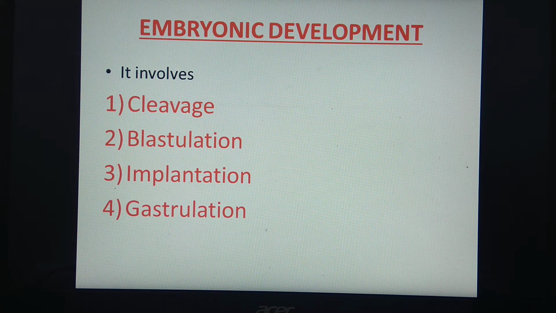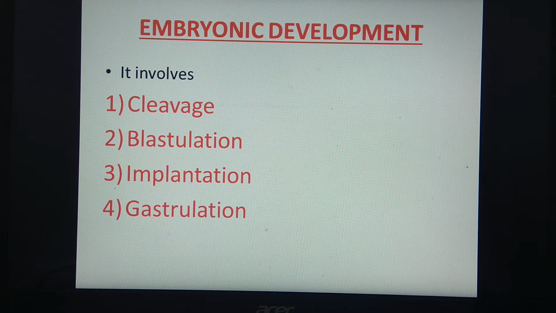And secondly, morphogenic movement. What is the meaning of this word morphogenic? Morphogenic means formation of forms. There are different types of movement, and because of that cells reach a definite place in the embryo.